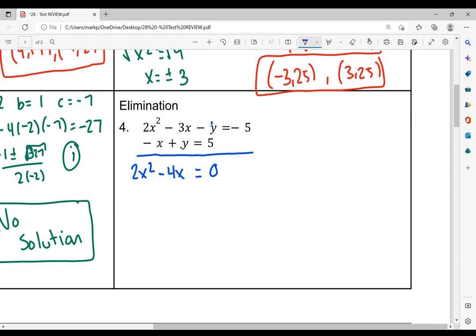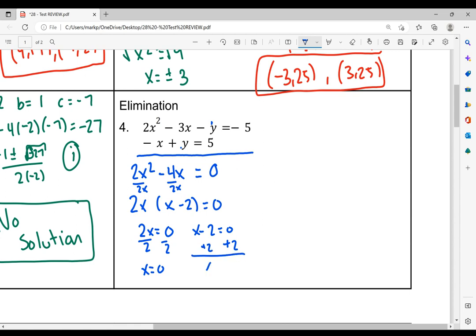So I'm going to attempt to solve this by factoring. First step in factoring is, is there a GCF? And in this case, yeah, there is a GCF. The GCF would be 2x. Then I divide each term by 2x. So 2x squared divided by 2x is x. Negative 4x divided by 2x is negative 2. Now I set each factor equal to 0. The first one I divide by 2, and we get x is equal to 0. The second one I add the 2, and we get x is equal to 2. So x equals 0, x equals 2.